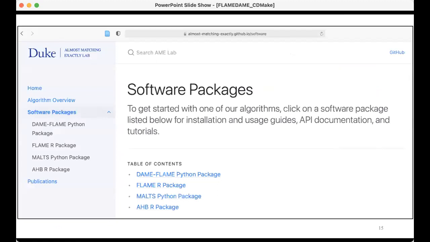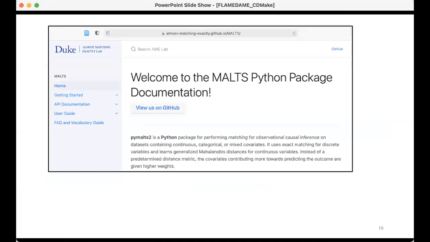Now, we designed several software packages for doing this, and I want to show you just some key results on these. If I have more time at the end, I'll add a few more slides, but for now, I want to show you just some very basic results to give you the intuition for what these are doing. So I'm going to talk about our results from the Malts package. Malts is matching after learning to stretch.